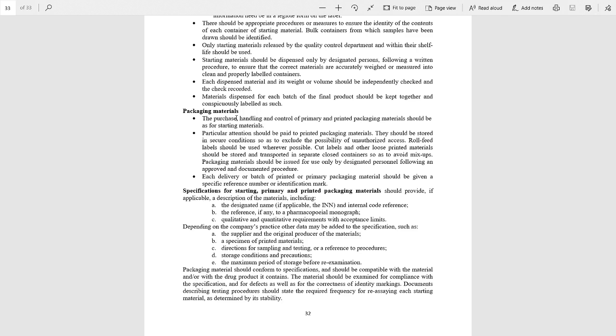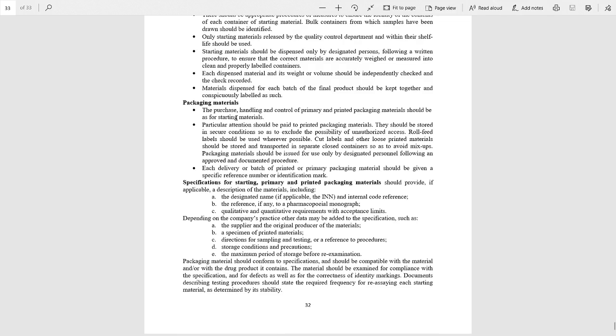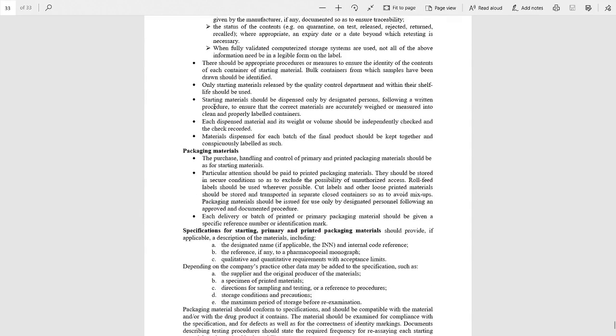All the points which we have discussed with starting material come into the topic packaging material. But additionally, we should take particular attention regarding the printed packaging material. They should be stored in a secure condition so as to exclude the possibility of unauthorized access. Next, each delivery or batch of printed or primary packaging material should be given a specific reference number or any identification mark.